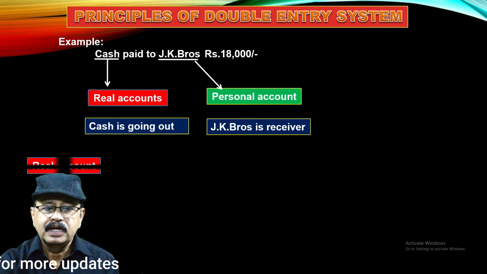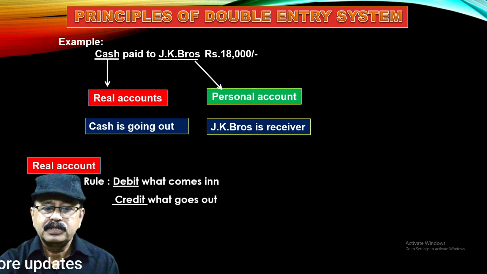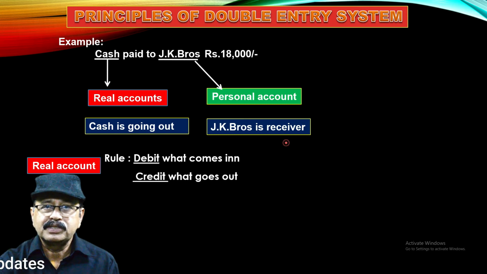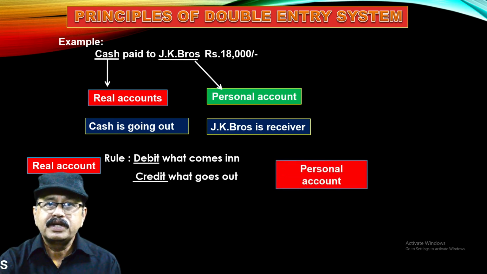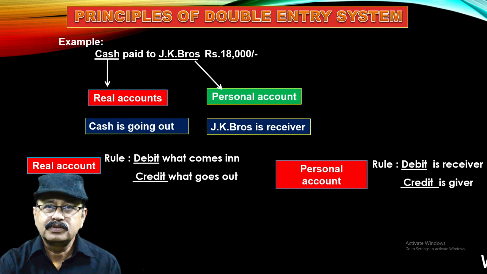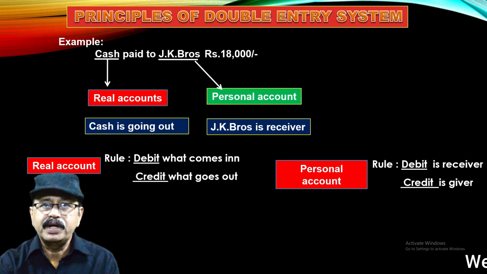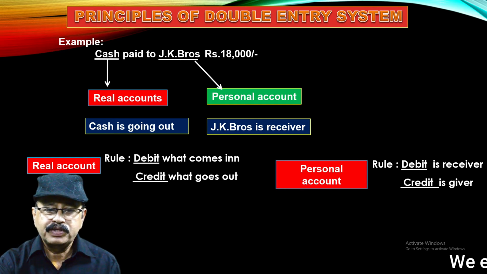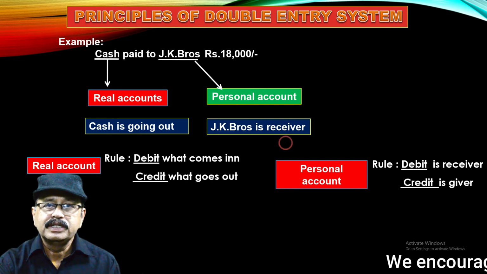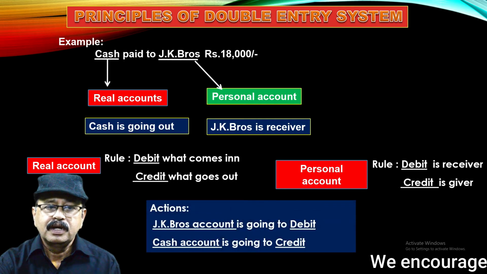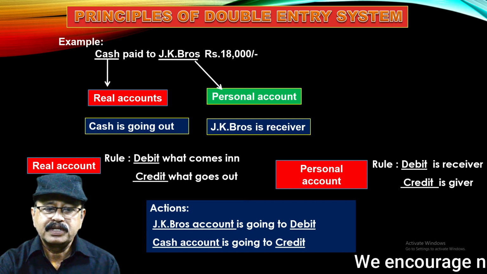So we should remember the rule here. As per the real account rule, debit what comes in and credit what goes out. Then as per the personal account rule, debit the receiver and credit the giver. So we remember these two rules. Now we should apply debit and credit. So here, which account is going to be debited, which account is going to be credited? For example, here JK Bros is a receiver, so debit the receiver, so we should debit JK Bros account. Then cash paid means cash is going; as per the real account rule, credit what goes out, cash goes out, so the cash account is credit. Okay.